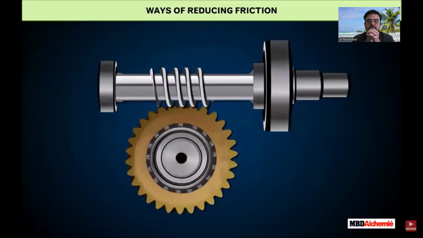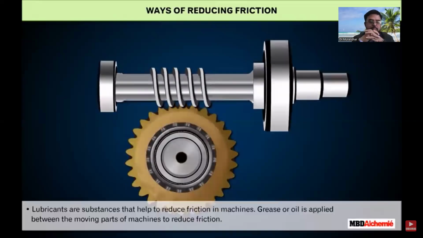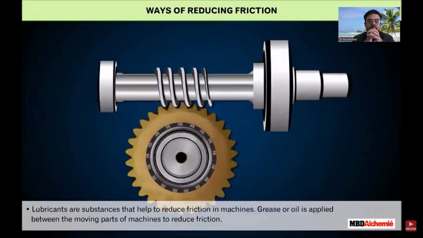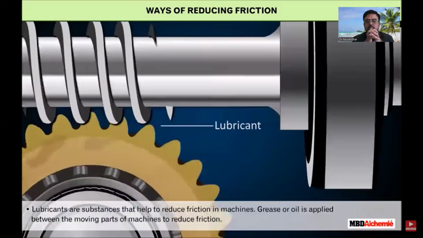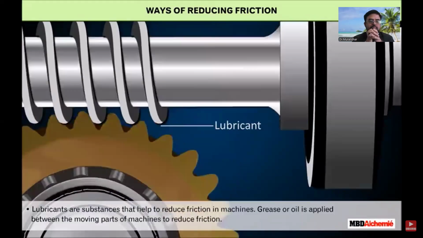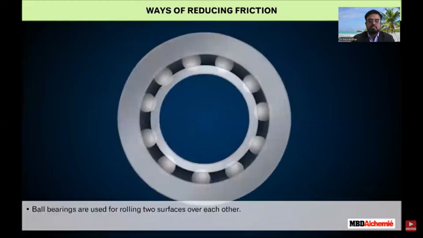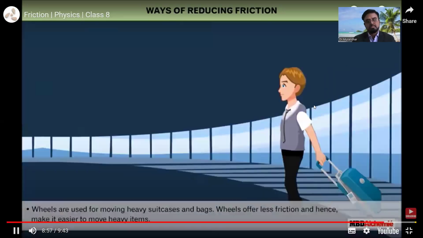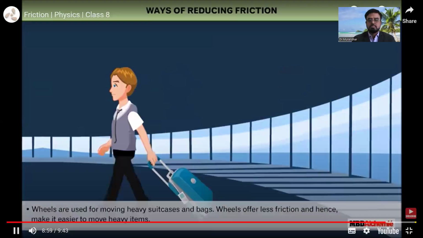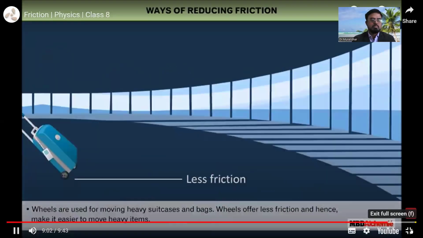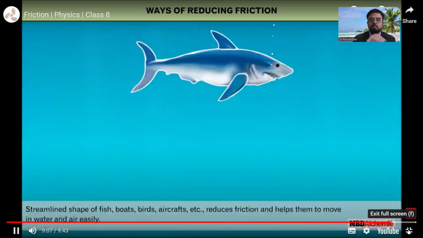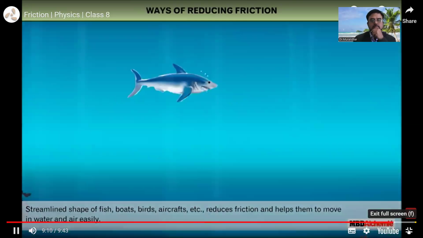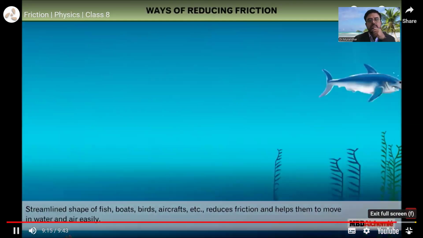Ways of reducing friction. Lubricants are substances that help to reduce friction in machines. Grease or oil is applied between the moving parts of machines to reduce friction. Ball bearings are used for rolling two surfaces over each other. Wheels are used for moving heavy suitcases and bags. Wheels offer less friction and hence make it easier to move heavy items. Why are fish, boats, birds, aircraft, etc. given a streamlined shape? Because it reduces fluid friction and helps them to move in water and air easily.